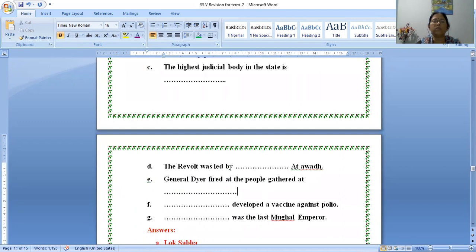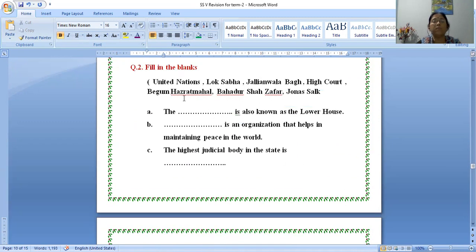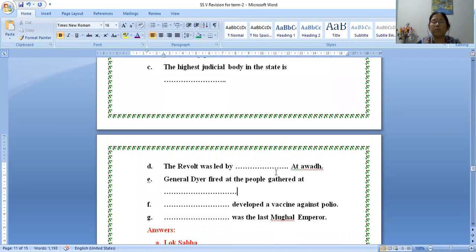Now we'll move to the next one. The revolt was led by dash at Awadh. This is Begum Hazrat Mahal. So the answer is Begum Hazrat Mahal. She was the leader at the place, Awadh.